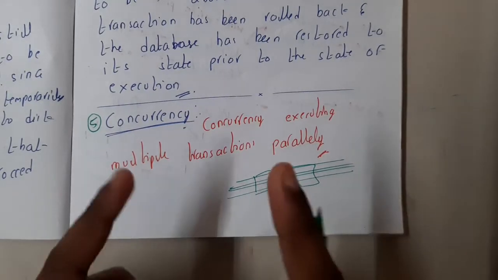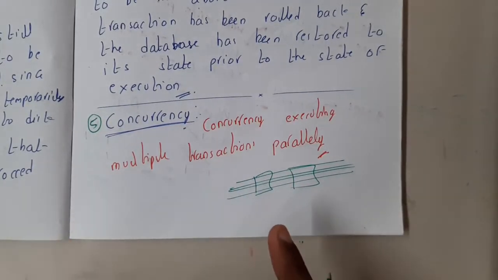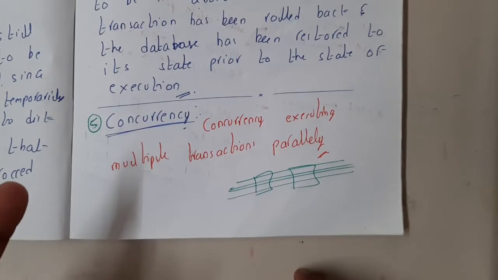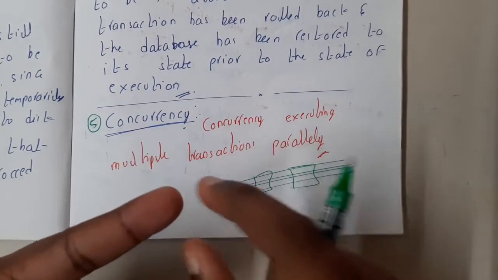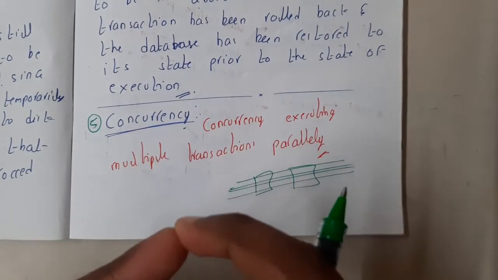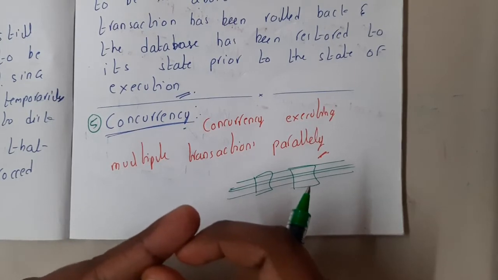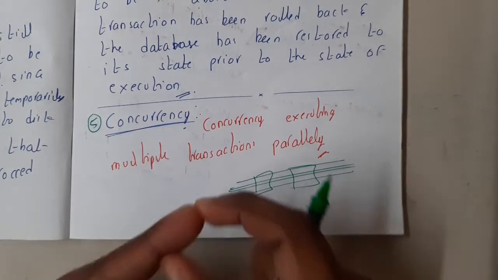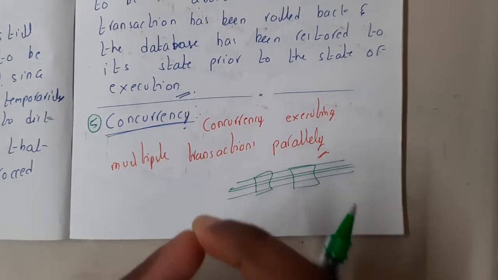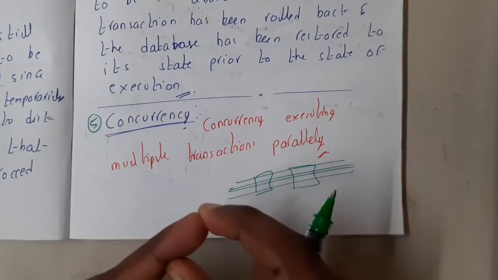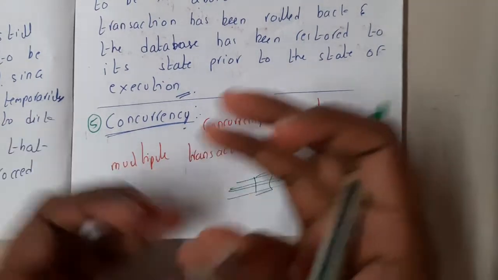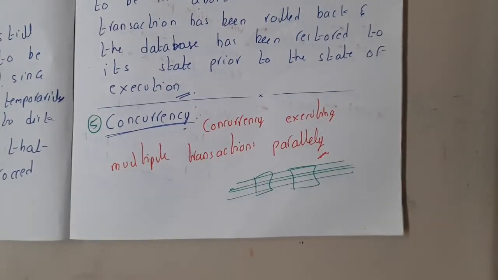Remember one most important thing I already discussed in operating systems, and here also I will discuss it. In an operating system, a single CPU can execute only one process at any moment of time, guys. It might be i9, i10, any kind of processor, but it can run only one instruction or one process at any moment. It might be ultra fast, it might switch really fast, but at any instance of time it can run only one.